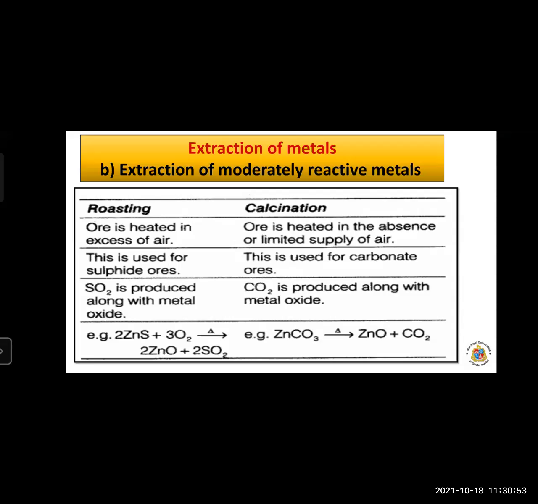Remember. Now the second point: roasting is used for sulfide ores, and the calcination process is used for carbonate ores. The third one: in roasting, sulfur dioxide is produced along with the metal oxides, and in calcination, carbon dioxide is produced along with the metal oxide. So this differentiation is important. A question may be asked: distinguish between roasting and calcination. So take a screenshot of this slide.